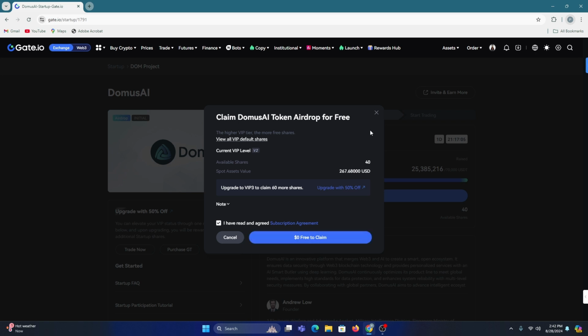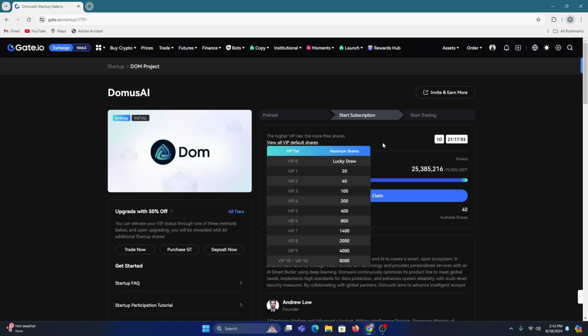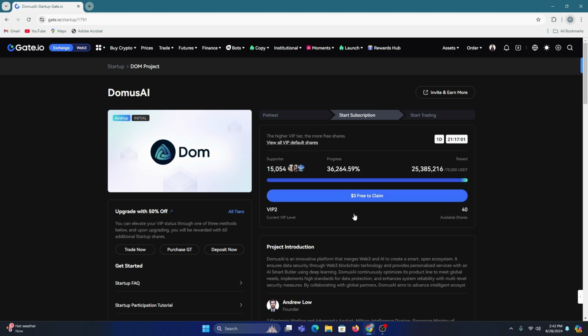And at first I want to tell a thing. For joining a startup, your spot assets must be at least 10 USD. Then you can join a startup, and then you're eligible for the lucky draw. Like your spot asset value is 10 USD, and also you have VIP 1, VIP 2. Then you are eligible for shares. It means you are eligible for the confirmation reward.